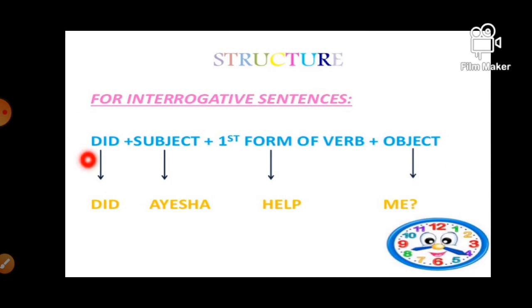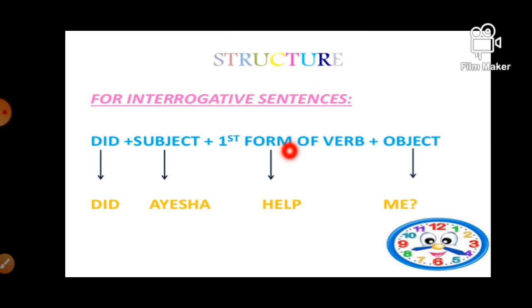And as I already told you, with did we use V1, the first form of verb, instead of V2. So what should be the structure? Did plus subject plus first form of verb, V1, plus object. Keep in your mind: did V1.